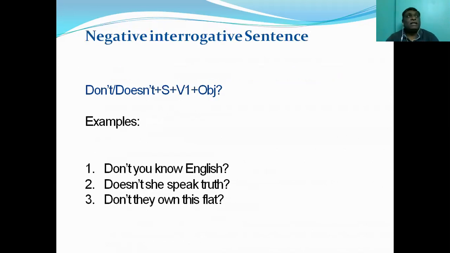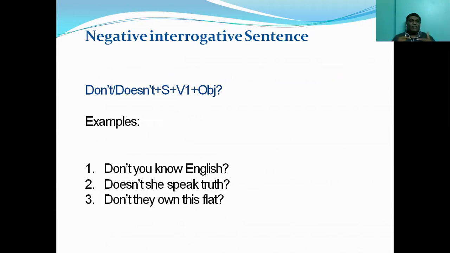Now, negative interrogative sentence. Like already we have seen a positive sentence followed by a negative sentence: I know, I don't know. Similarly, do you know? Then negative interrogative will be, don't you know? Doesn't she come? Doesn't she do it? Doesn't he help you? Doesn't it rain? Doesn't it empower itself?